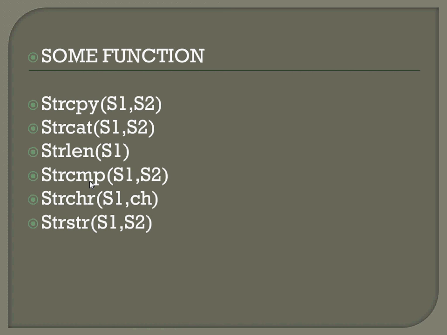String length shows the length of the string. And string compare, CMP means comparison. It compares whether s1 is greater than s2, using logical operations: less than, greater than, equal to, less than or equal to. And strchr returns a pointer to the first occurrence of the character ch in s1. For example, in hello, we are searching for L; it shows where the first L occurs, that is the third location. And strstr of s1 and s2 shows the location, that is, the address.